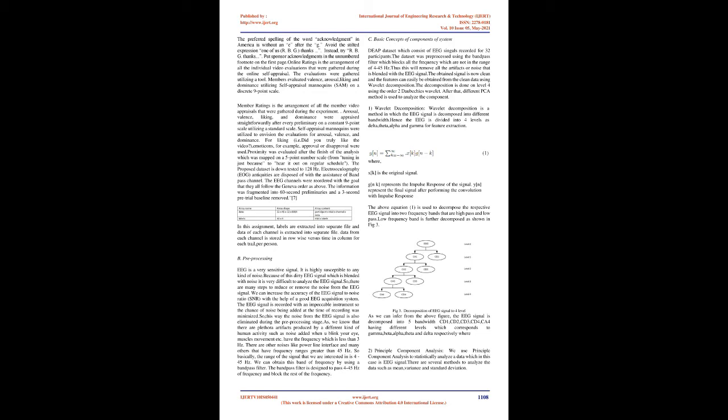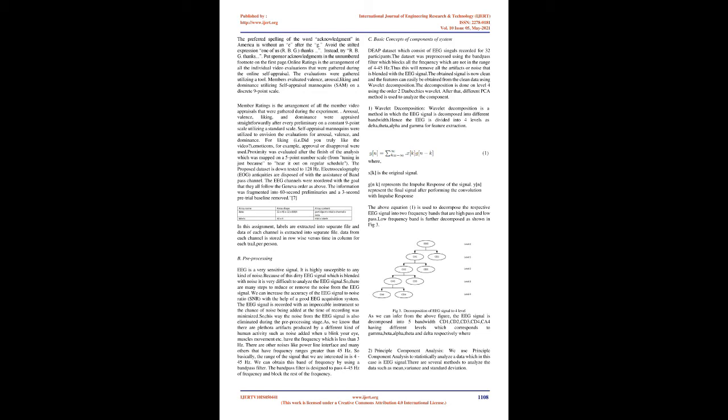As we know, there are a plethora of artifacts produced by different kinds of human activity, such as noise added when you blink your eye, muscle movement, etc. These have frequencies less than 3 Hz. There are other noises, like power line interference and many others, that have frequency ranges greater than 45 Hz. So basically, the range of the signal that we are interested in is 4 to 45 Hz. We can obtain this band of frequency by using a bandpass filter. The bandpass filter is designed to pass 4 to 45 Hz and block the rest of the frequencies.